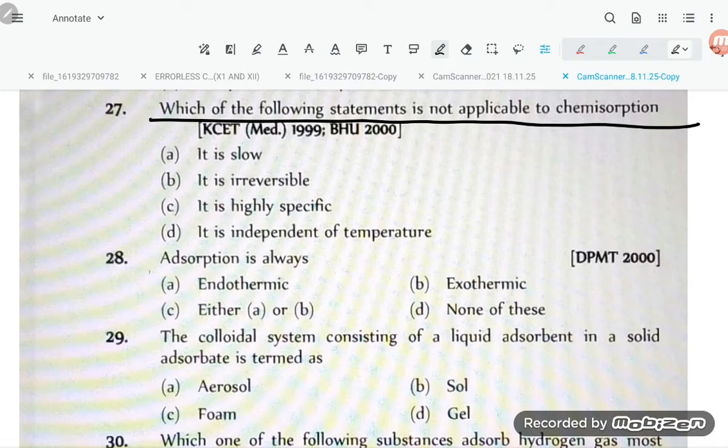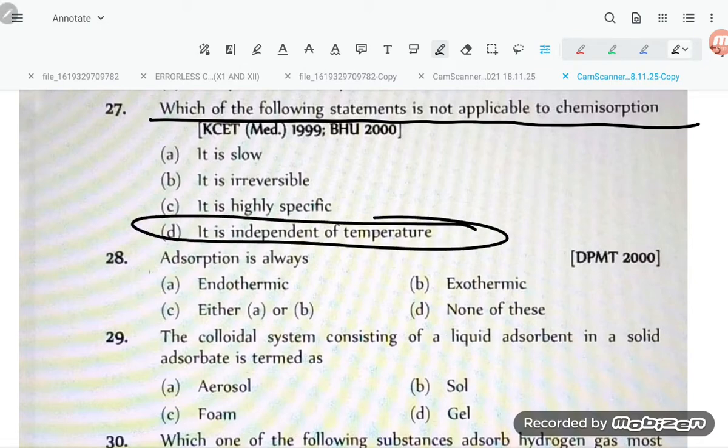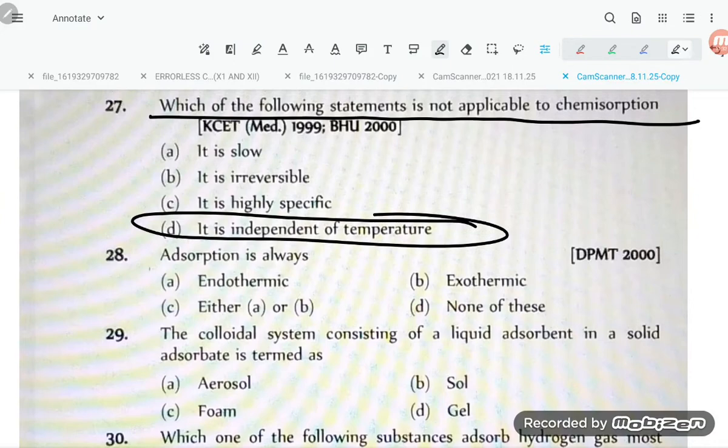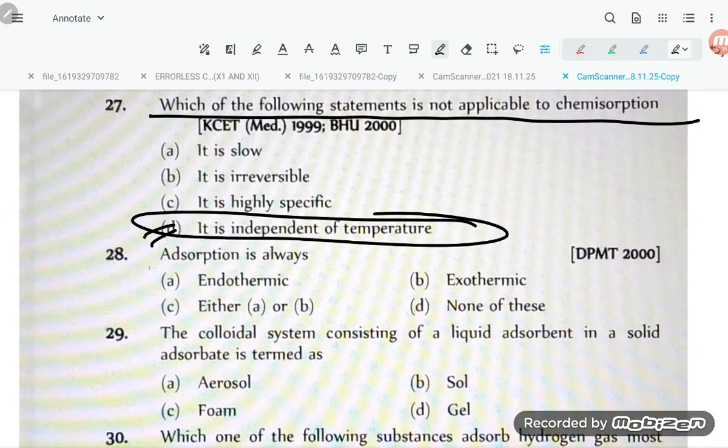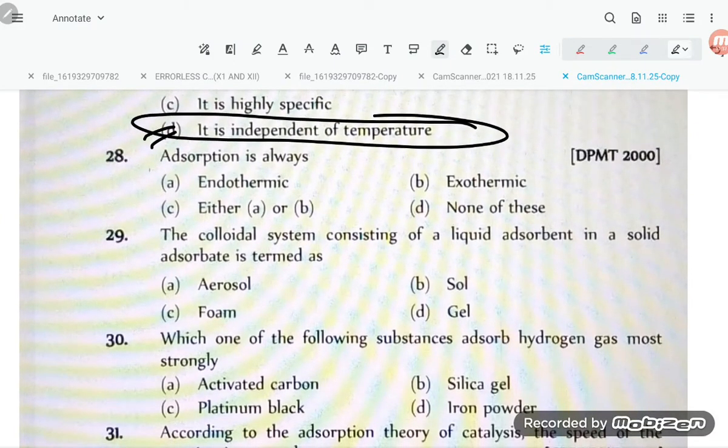Next one, which of the following statements is not applicable to chemisorption? So 27, it is independent of the temperature. So the correct option is option number D. Adsorption is always exothermic. So option number B is correct.